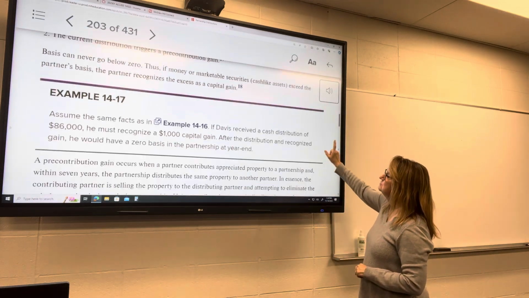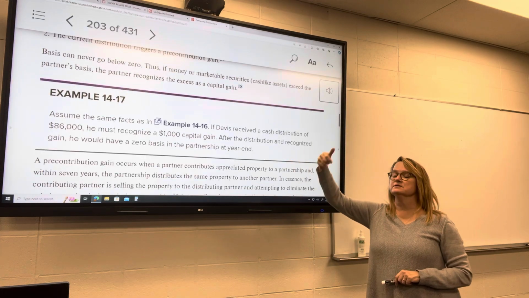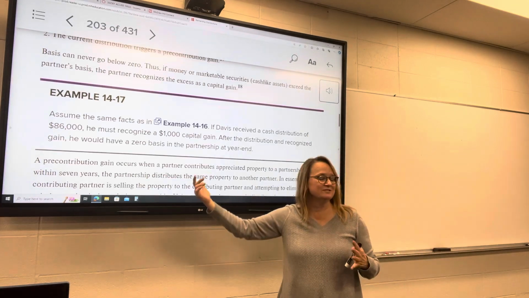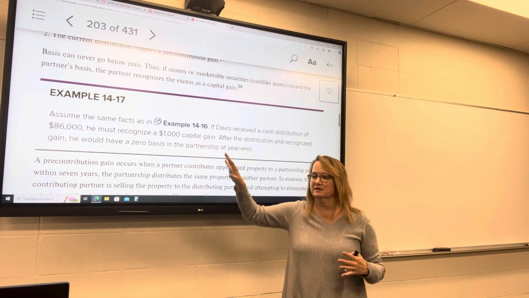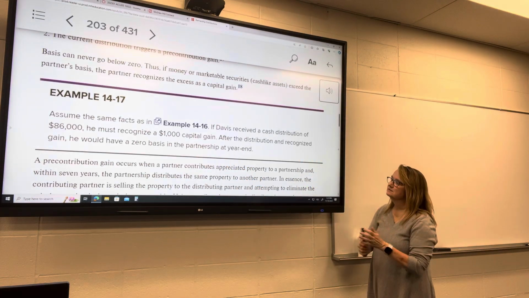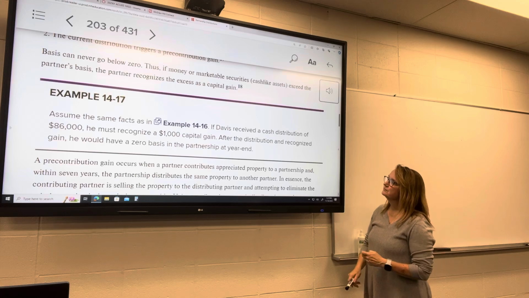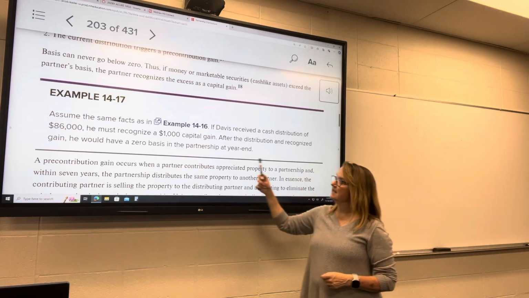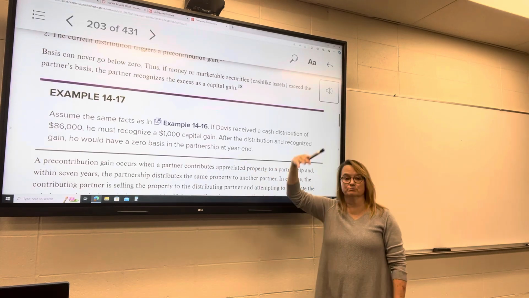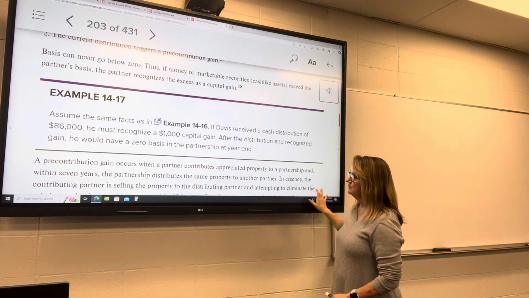So in this case, he received a cash distribution of $86,000, but his basis was $85,000. That means he's got, and I called it dividends. It's still gonna be at the dividend rate, that's right. So he's gonna recognize a $1,000 capital gain on that distribution, and he was gonna have a zero basis at the end. But that $1,000 brings him back up to a zero basis.